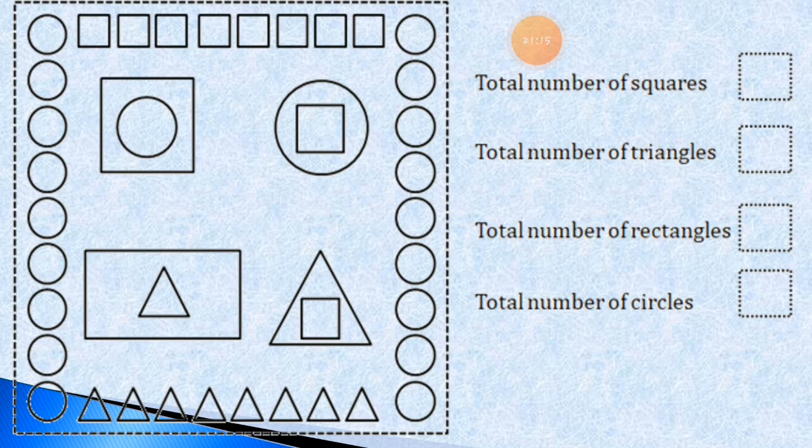If you color yellow to the square, you have to color all the squares in yellow color. If you are choosing blue color for the triangle, you have to color all the triangles in blue color. If you are choosing black color for the rectangle, you have to color all the rectangles in black. If you are choosing pink color for the circle, you have to color all the circles pink.